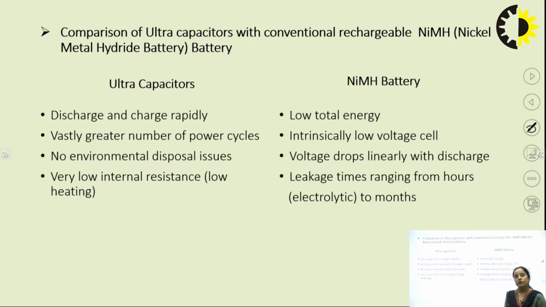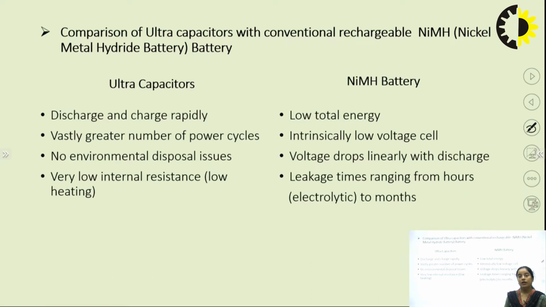They have a greater number of power cycles. Also, no environmental disposal issues are there with ultra capacitors. When the lifespan of an ultra capacitor has elapsed and we dispose of it, because there is only a porous membrane and the electrodes are made of carbon, they don't create any environmental harm.